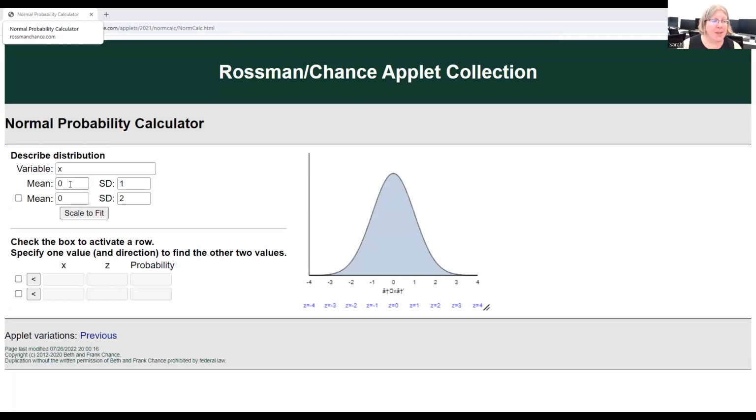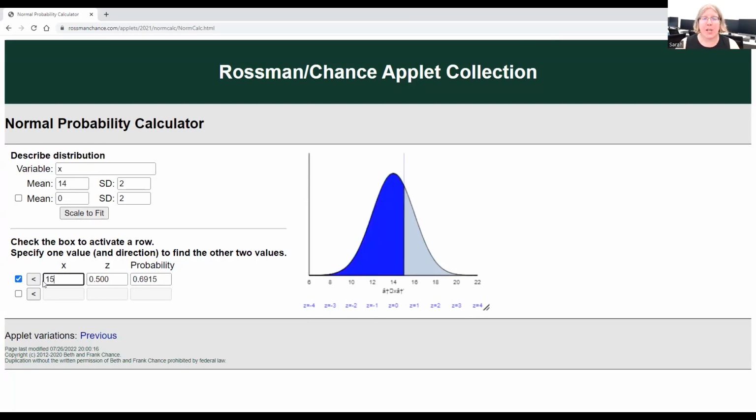I'll put those into the app and scale to fit. They want to know the probability that one package is delivered in 15 hours or less, so I'll put 15 in for X. Looking at the picture, it's the left side that's shaded, the less than side, which is exactly what I would expect. That probability is 0.6915 or 69%.